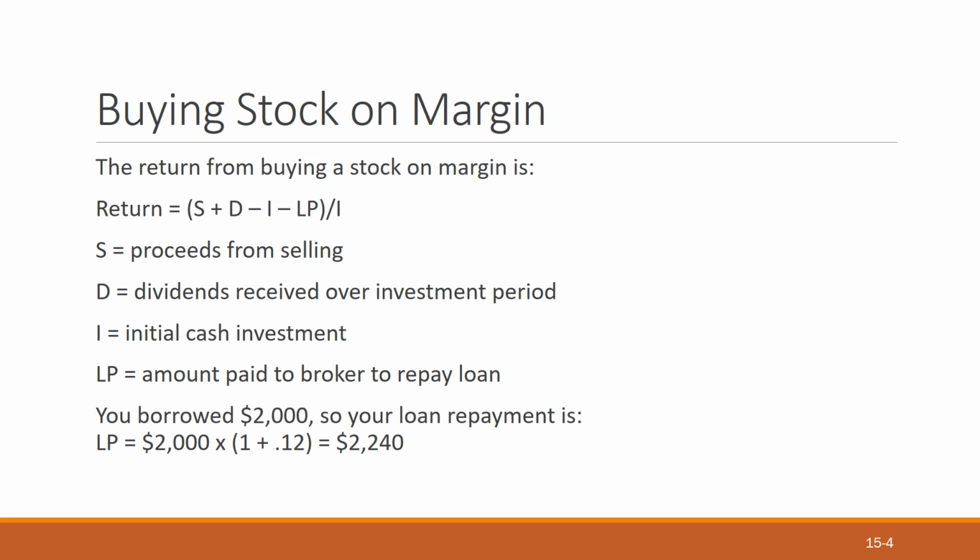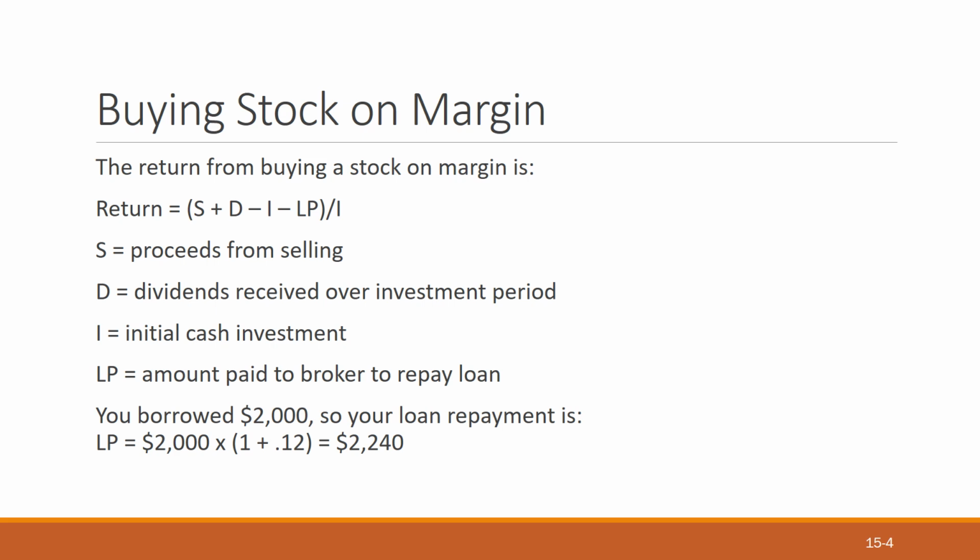You borrow $2,000, so the loan payment is equal to $2,000, the borrowed amount, multiplied by (1 plus 0.12). 1 is the one year you are using, and 0.12 is the interest rate, 12% annual interest, since 12 divided by 100 gives 0.12.